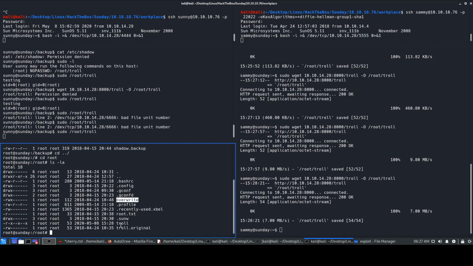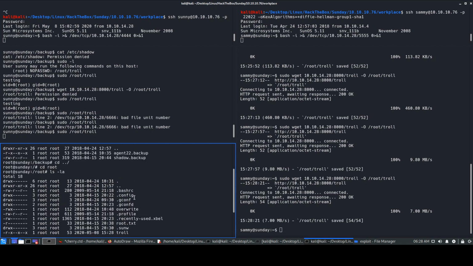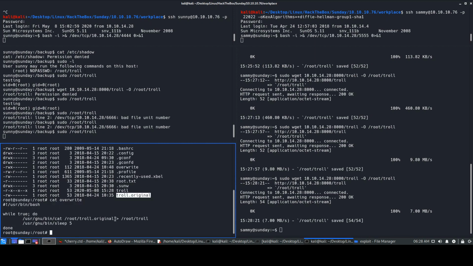I just want to show you that overwrite file. We can do cat override, and it says user bin while true, that means it will keep running forever. Do this, and cat this file. It's saying cat this root troll original. I think there's a root troll original file over here, and it says save it to this root troll file, override, then sleep for 5 seconds. So in short, every 5 seconds it's running this forever, sleeping for 5 seconds, running the same thing again, and overwriting.